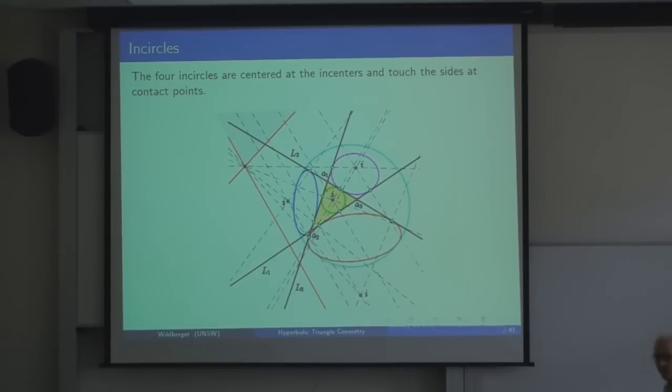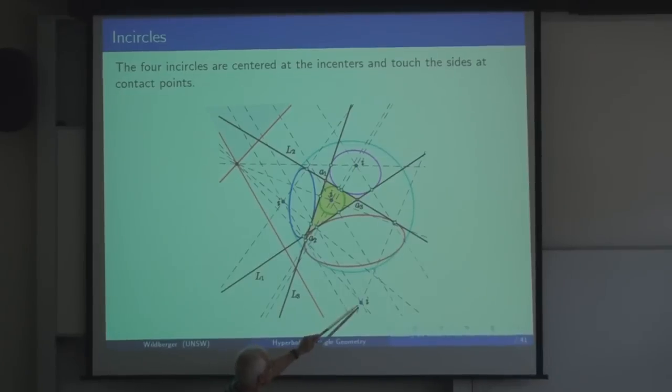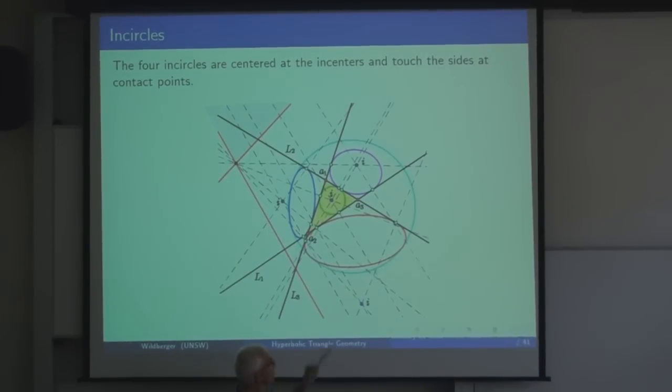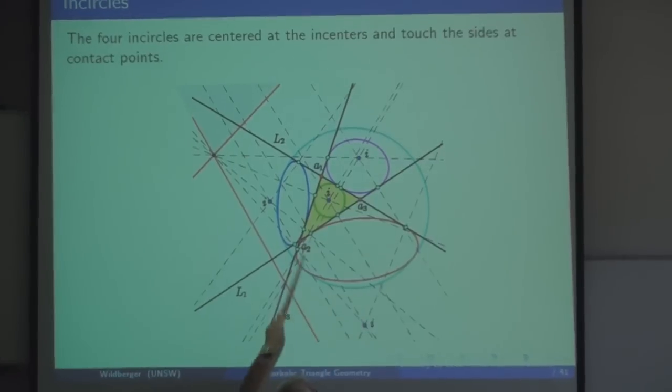Here are some real circles. These are the incircles. So these are the analogs of the circles that are contained in the sides of the triangle, and their centers are the incenters. So that's a circle centered there. This turns out to be a circle centered here.